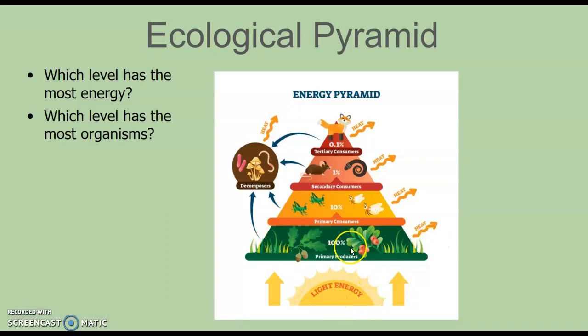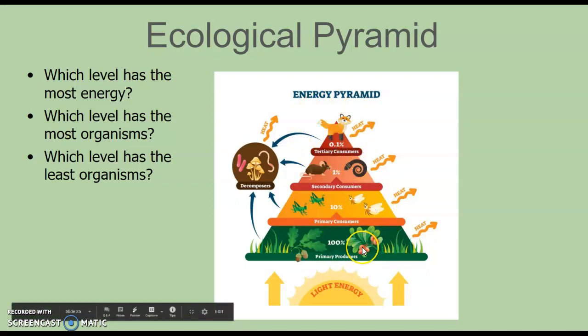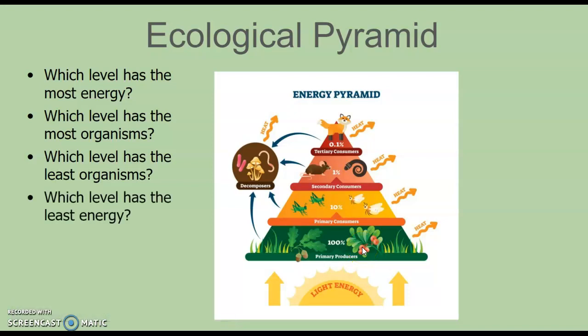Again, I can see through this ecological pyramid that my primary producers have the most organisms. Which level has the least organisms? Based on this, my tertiary consumers have the least amount of organisms. And that makes sense, right? I don't want as many tertiary consumers as I do producers, or else that's not going to be very even. Which level has the least amount of energy? My tertiary consumers do.